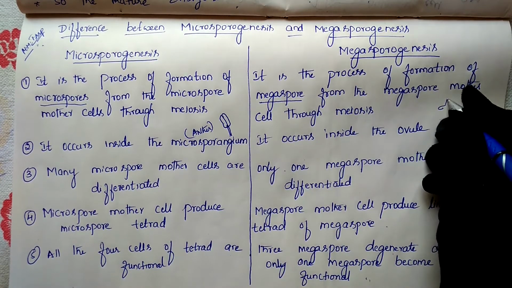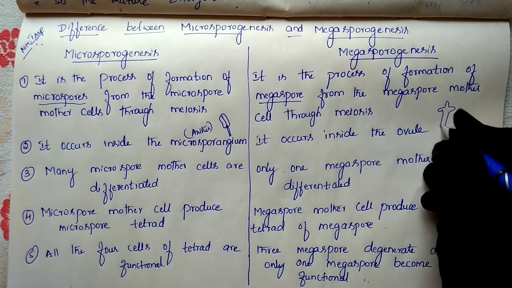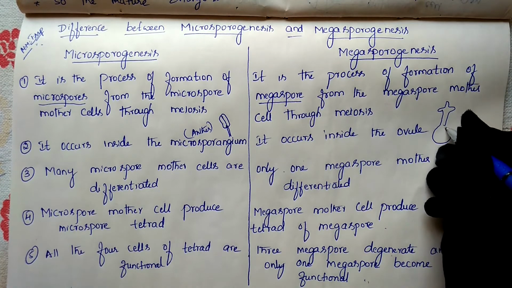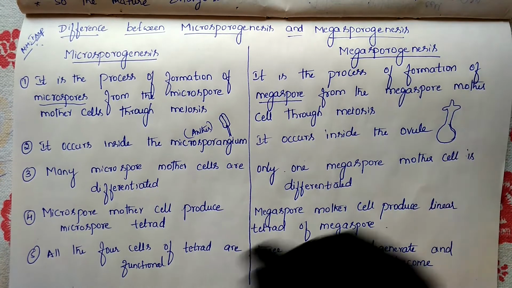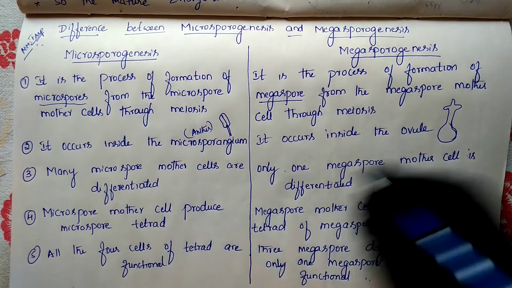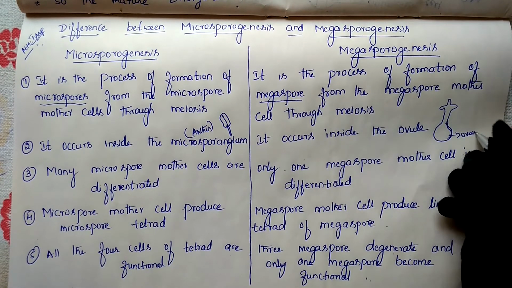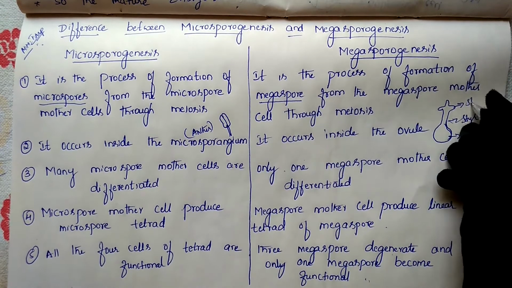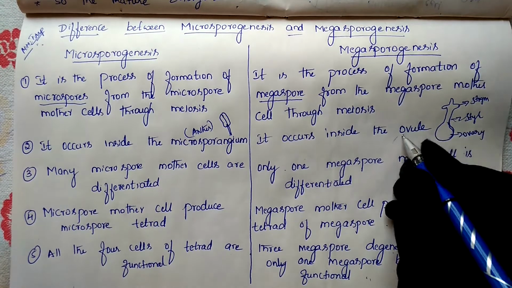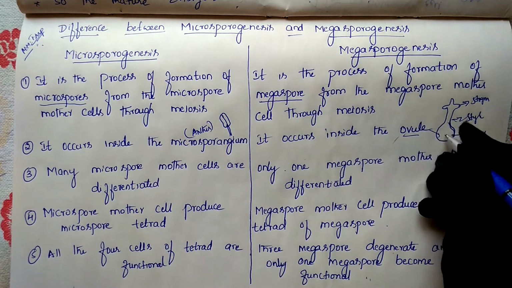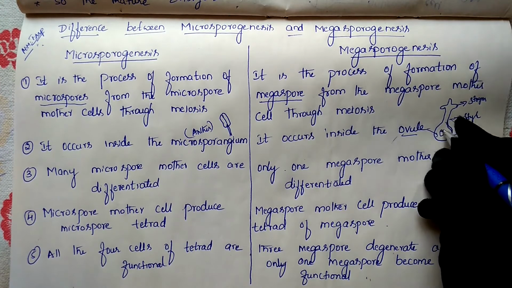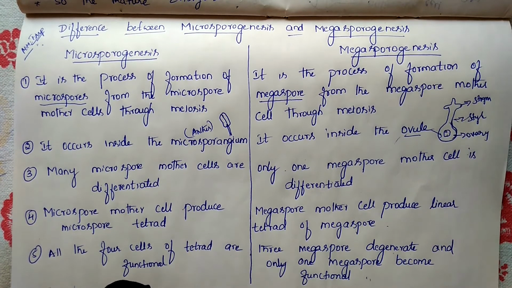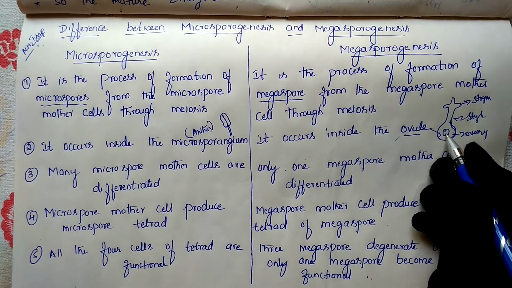This is the female part: this is the stigma, this is the style, and this is the swollen portion that we call the ovary. The ovule is present inside this structure, the ovary.